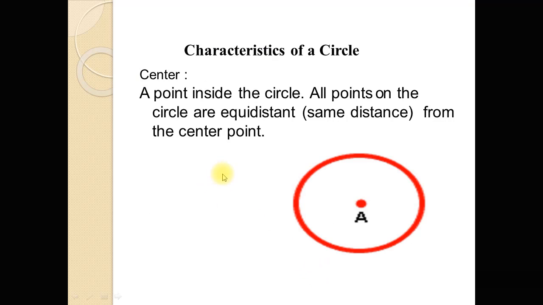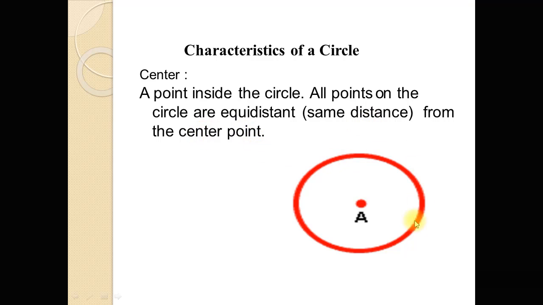Now, characteristics of a circle. Center, a point inside the circle. The center is an inside point of the circle, and all points on the circle are equidistant, the same distance, from the center point.